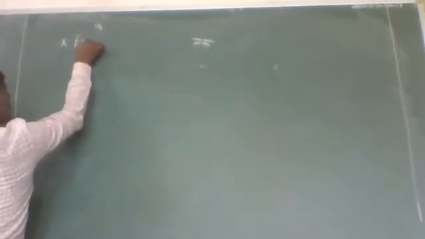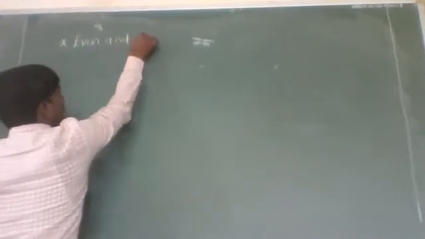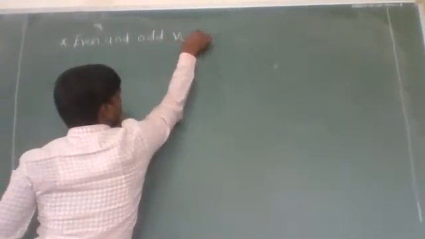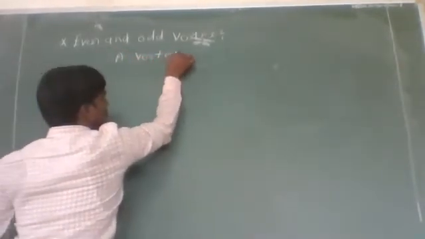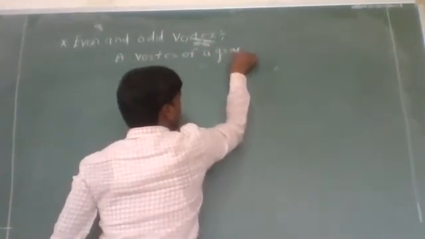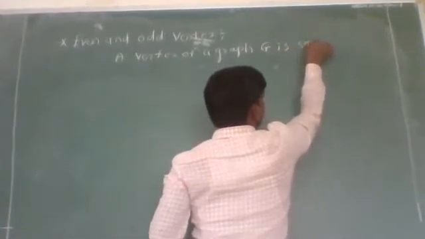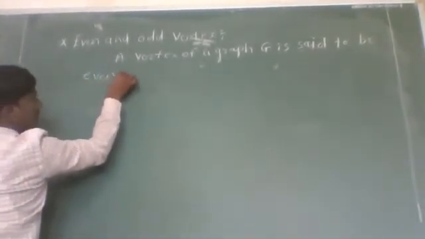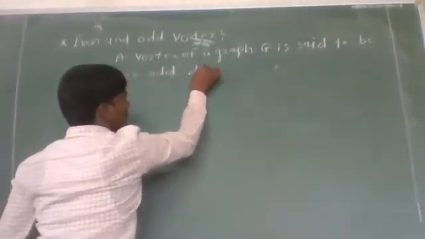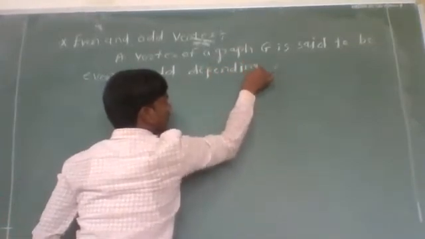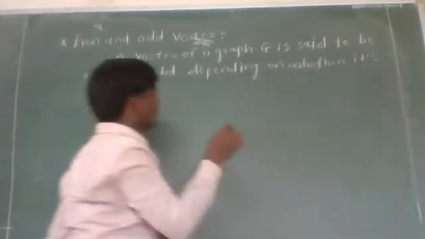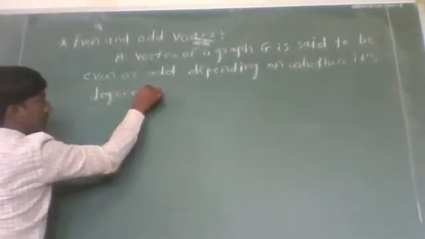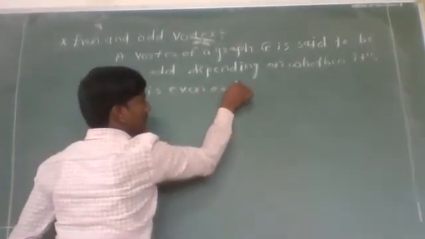What is an even vertex or odd vertex? A vertex of a graph G is said to be even or odd depending on whether its degree is even or odd.